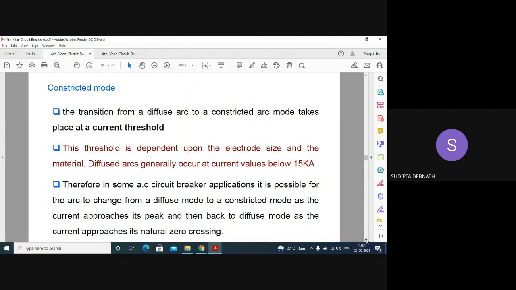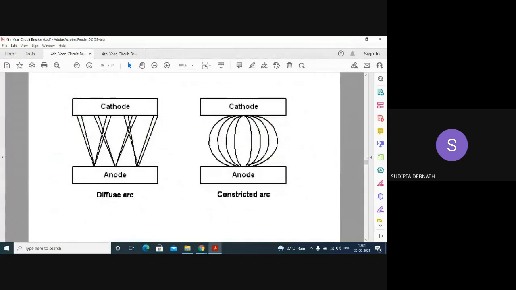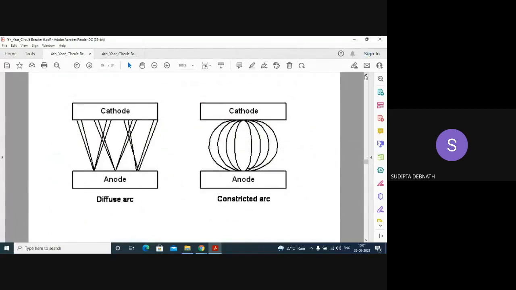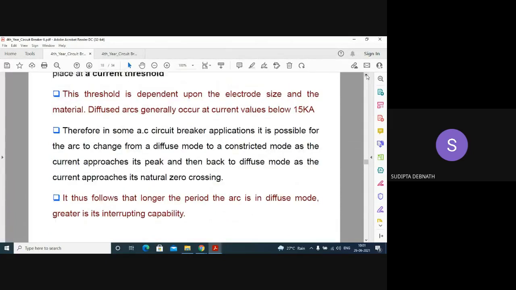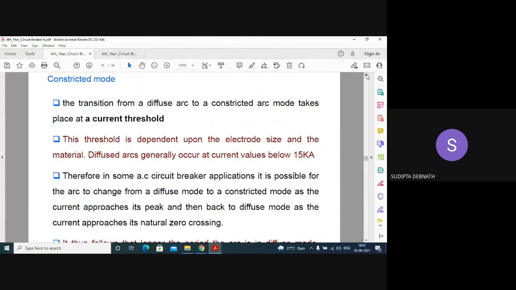Now the constricted mode, actually we have discussed the diffused mode. This is the diffused mode. Now constricted mode, I told you it happens at higher temperature. So the transition from a diffuse arc to a constricted arc mode takes place at a current threshold value which is around 15 kiloampere. So diffused arc generally occurs at a current below 15 ampere.